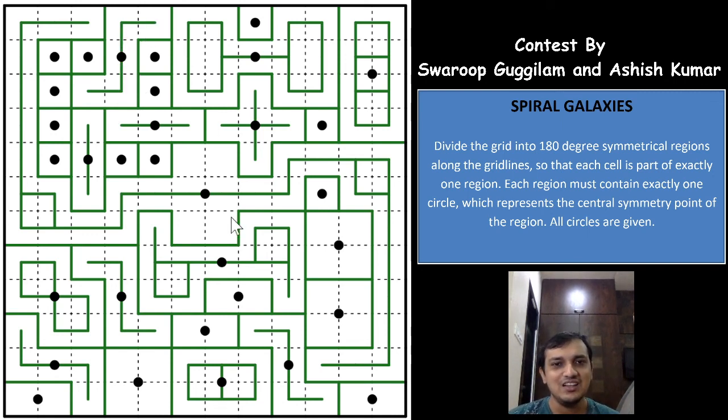What an excellent puzzle this is. As you can see, the bigger galaxy here is 180-degree rotational symmetric, right? So even if you rotate this whole region 180 degrees, it will form the same orientation and same shape, and all of the spiral galaxies, all of the galaxies, as you can see, will have the same logic here. It is rotational symmetric. So what a great puzzle this was.